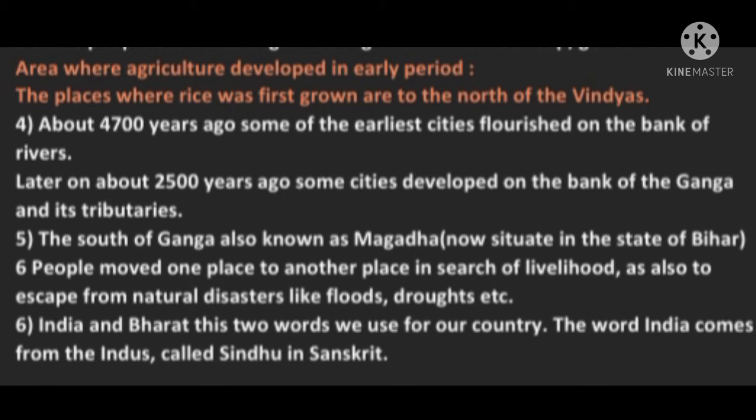Areas where agriculture developed in the early period. The place where rice was first grown is north of the Vindhyas. About 4,700 years ago, some of the earliest cities flourished on the bank of the rivers. Later on, about 2,500 years ago, some cities developed on the bank of the Ganga and its tributaries. The south of Ganga, also known as Magadha, is situated in the state of Bihar now.